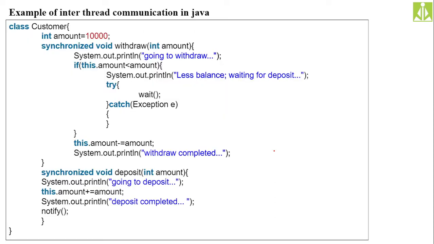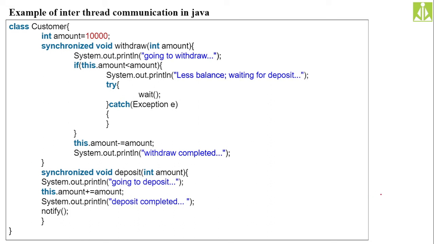Okay, so we have a simple example to demonstrate inter-thread communication. Initially we make the amount value 10,000, then we make a synchronized withdraw method. Whenever you are withdrawing an amount, you need to check that it is less than the balance. Otherwise we print a message that the balance is less, and that withdrawal method will wait, so that the deposit method can deposit the amount.